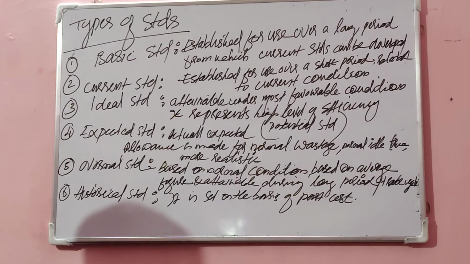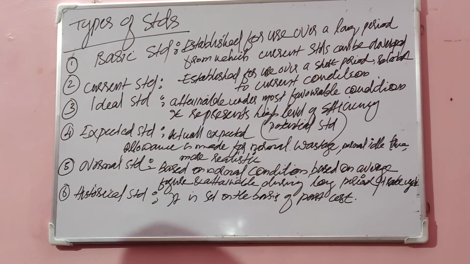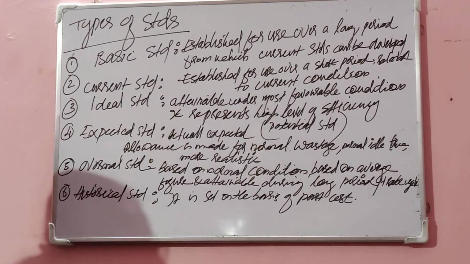Fourth one, expected standard. The standard which is actually expected and to be achieved, and it is more realistic because it gives consideration to normal wastage, normal idle time, etc. Based on that, the standard is set up. Next one, normal standard. Normal standard is set up based on the normal conditions, usually based on the average figure, and it is attainable during a long period, usually covering one trade cycle. Last one, historical standard is set up on the basis of the past cost.